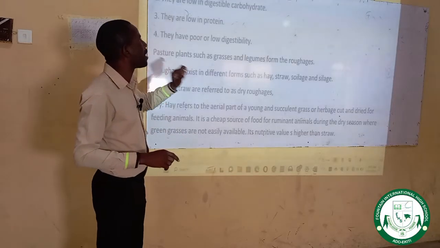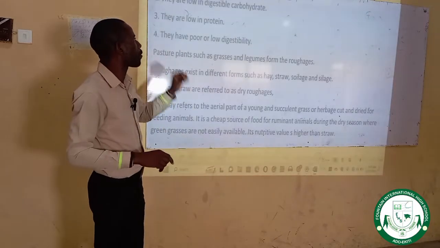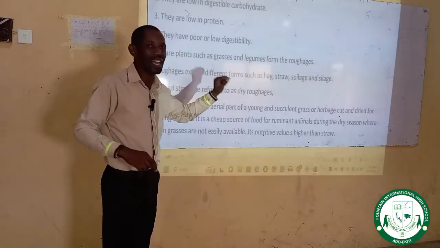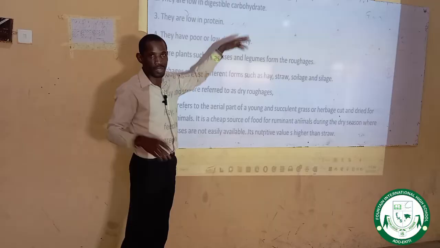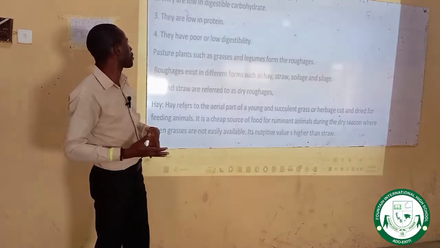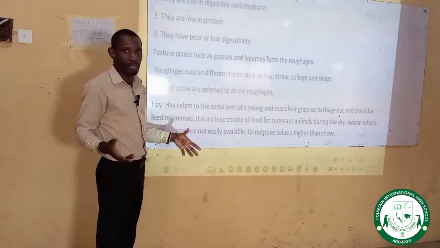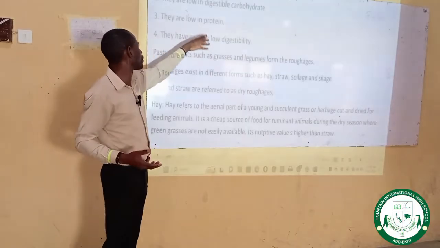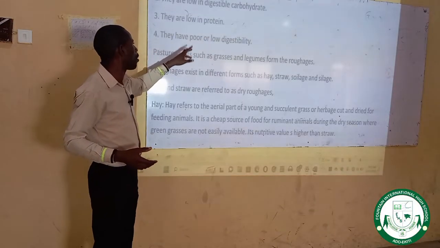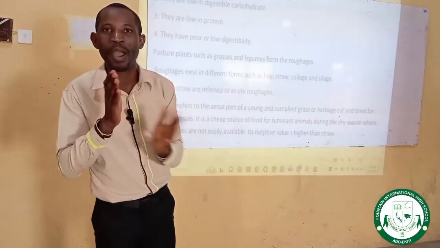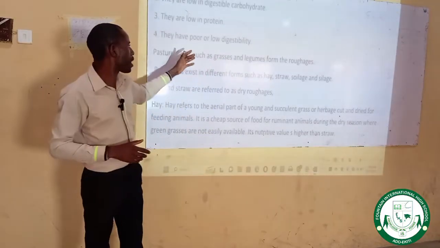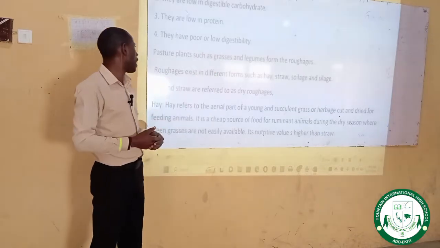They are not easily digested by farm animals because of the fiber content of higher than 80%. They are low in digestible carbohydrate. They are also low in protein. They have poor or low digestibility. Why? Because of the high fiber content in them. That is why they are not easily digested by farm animals.